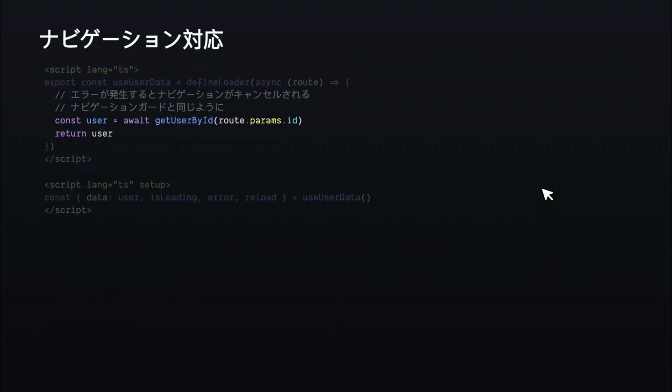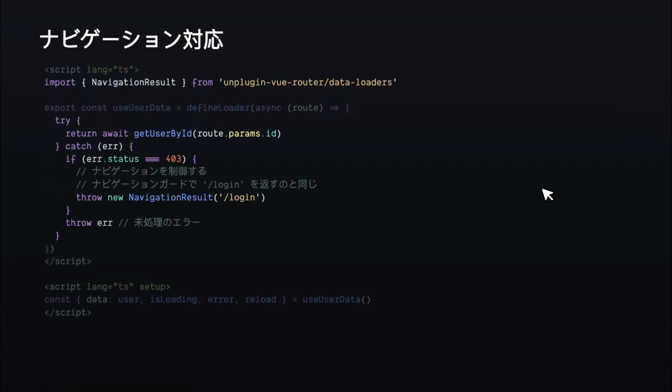But here is when it starts to get interesting. We are navigation aware because everything runs in a navigation guard. So we can control the navigation outcome. If the loader throws an error, the navigation aborts, just like a normal navigation guard. But differently from regular navigation guards, we cannot just return a new location or return false. We have to use a navigation result. We have to wrap it, and we can either throw it or return it. Both will work.